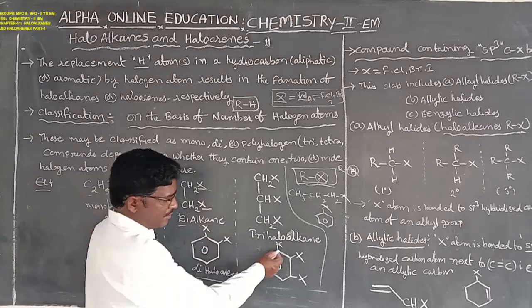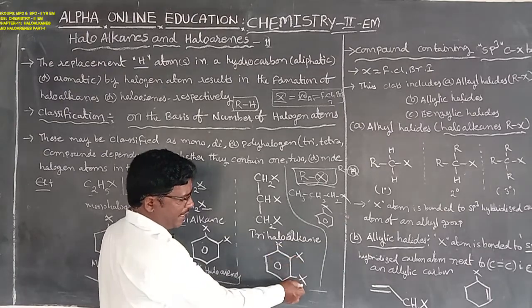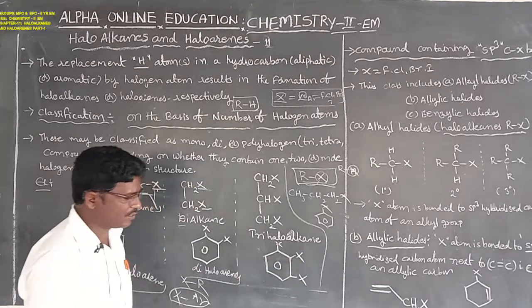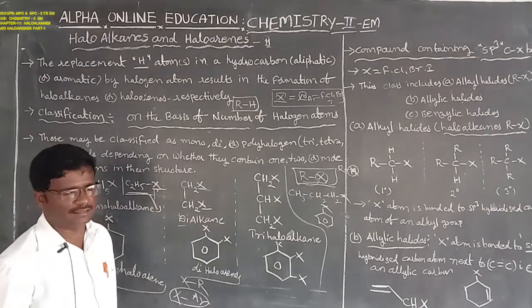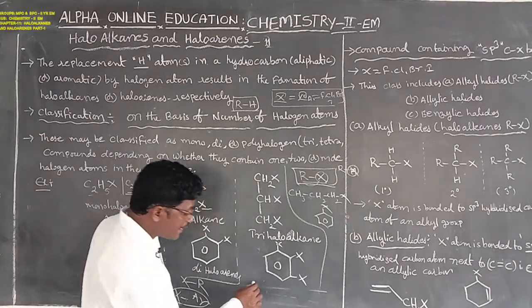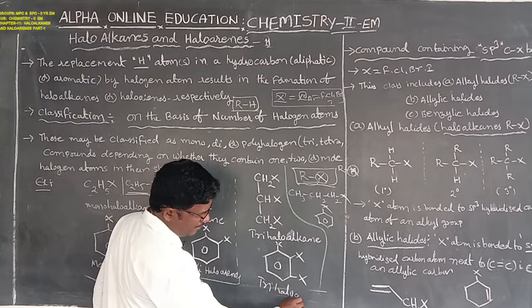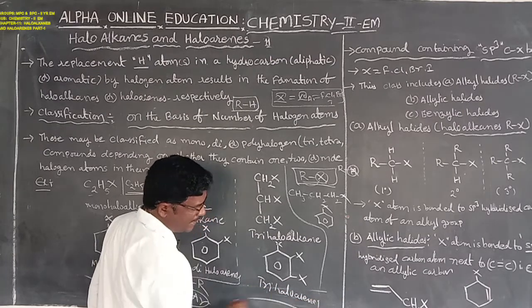Next, three halogen atoms, 1, 2, 3, bonded with the benzene group is a trihaloarene. Benzene groups are also called arenes.